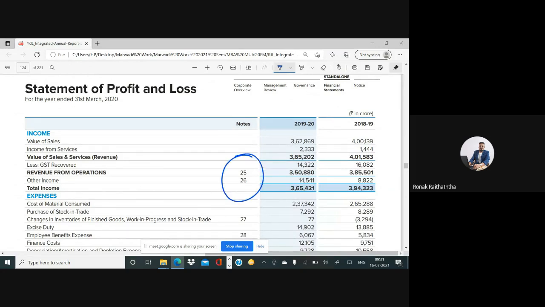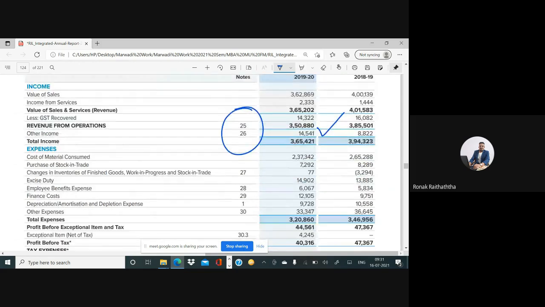The meaning of notes to accounts is that if you want to refer to the various other contents of this particular component, then you may go to notes to accounts and those contents may be found from there. Each and every component will have its own notes to accounts.